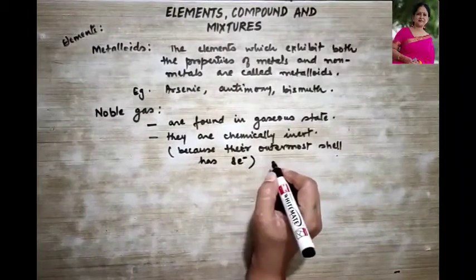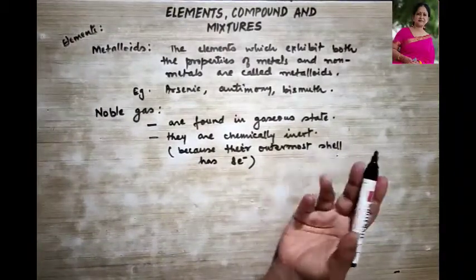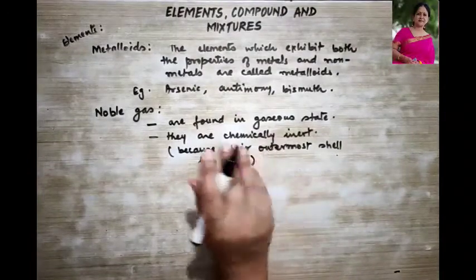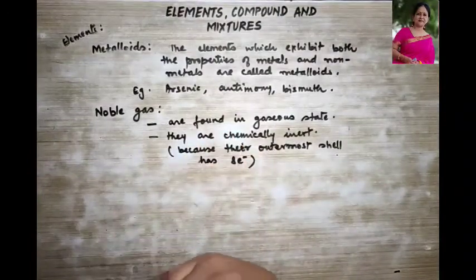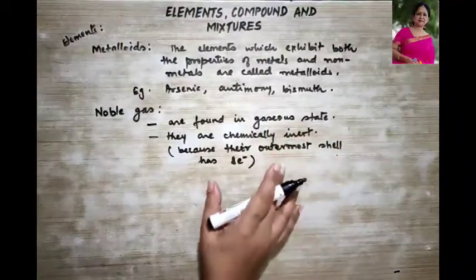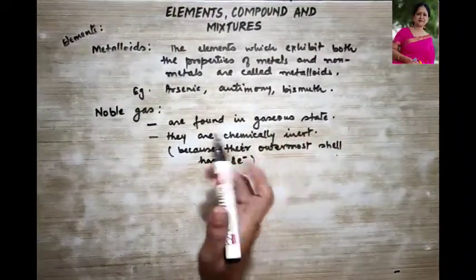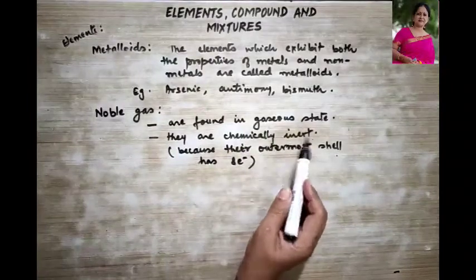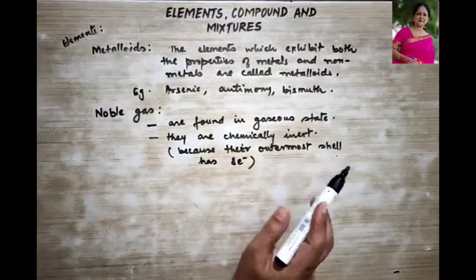That means it follows the octet rule. 8 electrons means it is completely filled, and therefore it does not show any sharing, and hence it has no valency, and therefore it is inert in nature, because the outermost shell has 8 electrons.